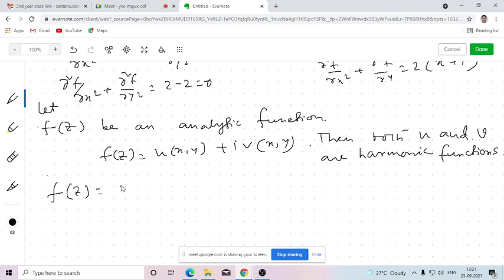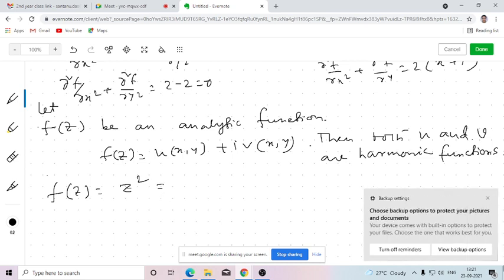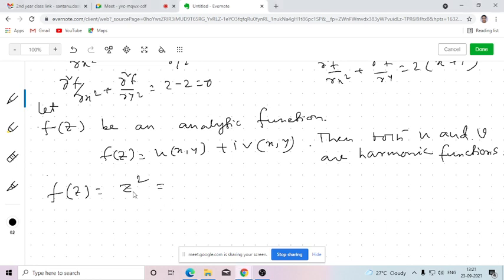So let us consider f(z) equals z square. Already we have verified previously that f(z) equals z square is an analytic function. This is known. Here we are assuming that this is an analytic function, because you can show easily that the partial derivatives satisfy the Cauchy-Riemann equations, as well as all four partial derivatives being continuous, so it will be an analytic function.